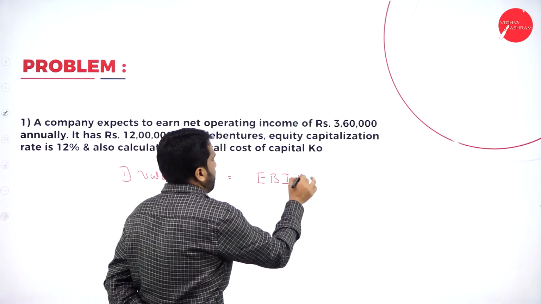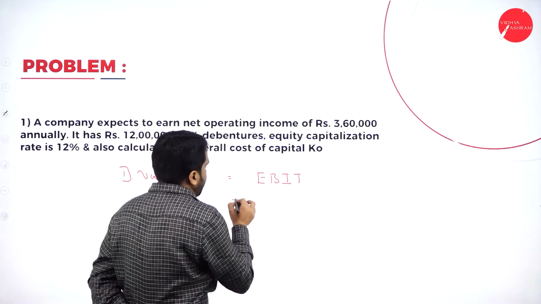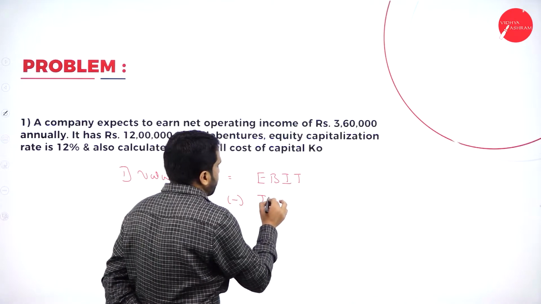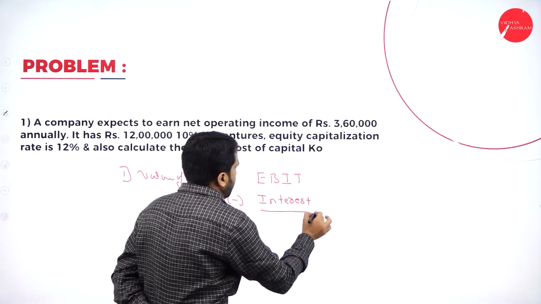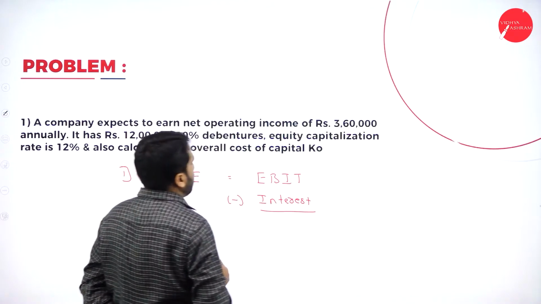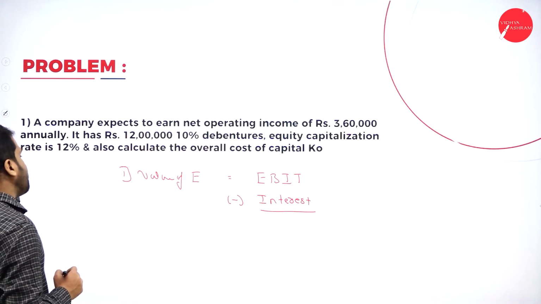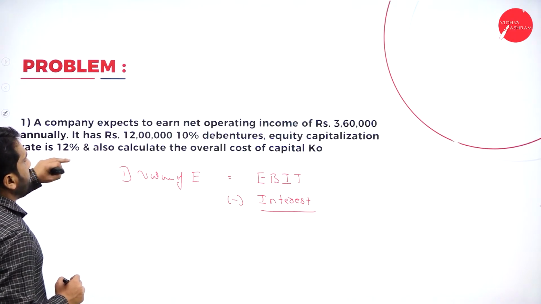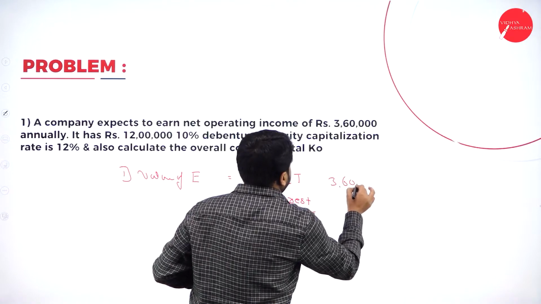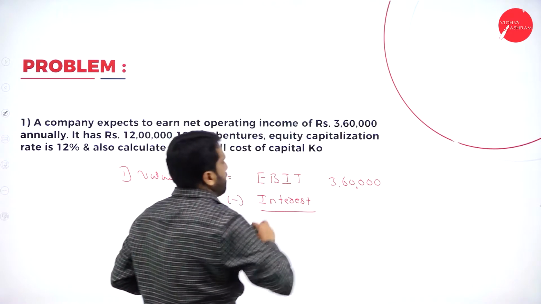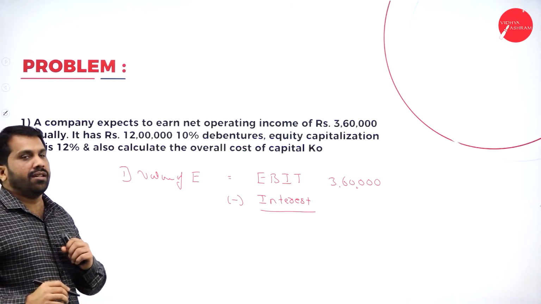EBIT minus interest. Now, what is the EBIT you have here? The EBIT is 3,60,000.